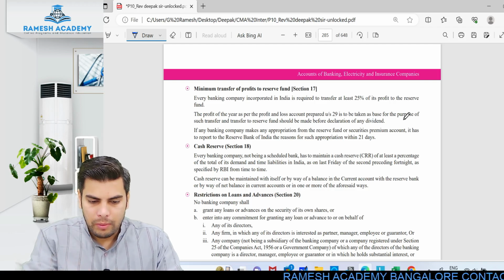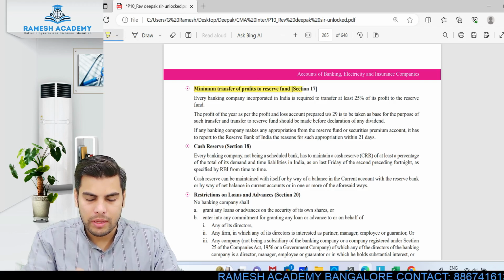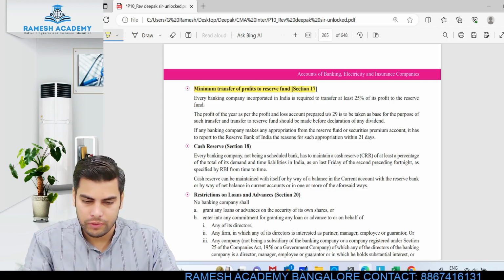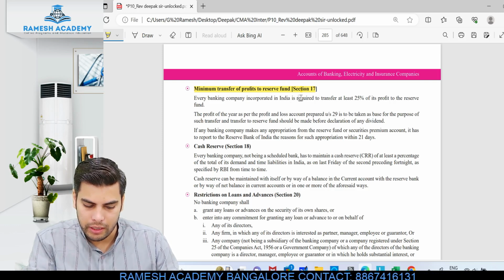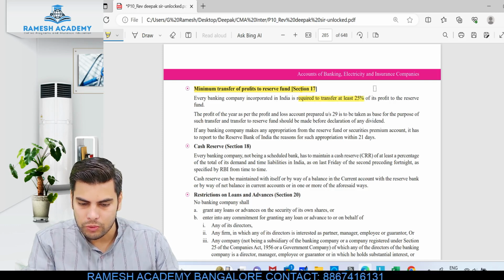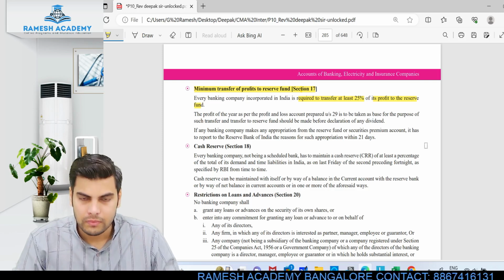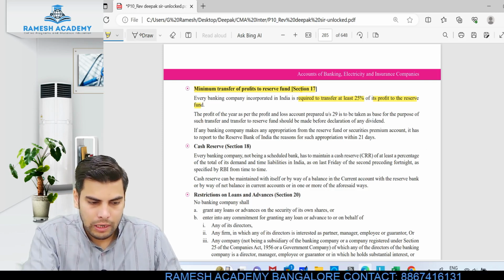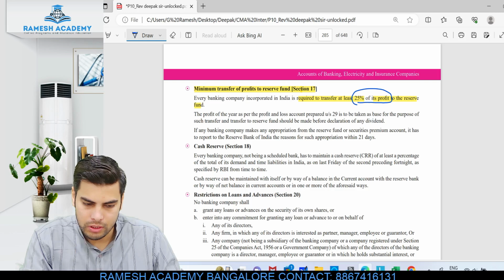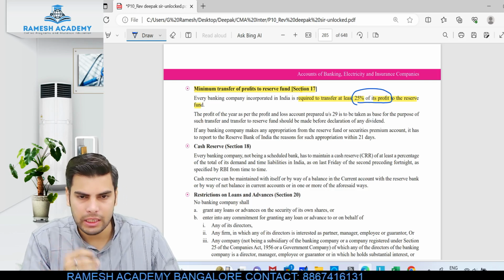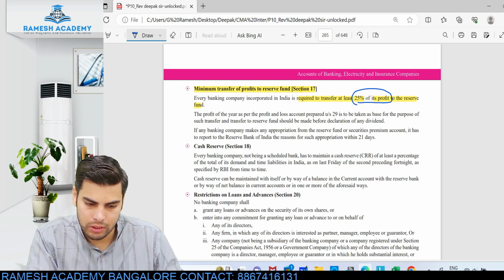So, minimum transfer of profit to the reserve fund. Banking company, how much is the minimum profit which has to be transferred to reserve fund? This is important. Every banking company incorporated in India is required to transfer at least 25% of its profits to reserve fund. So you will have to remember this. Every banking company each year, whatever profit they have made, at least 25% has to be transferred to the reserve.